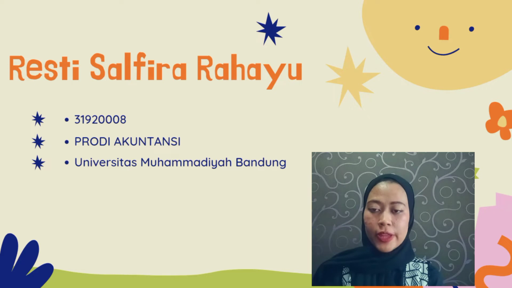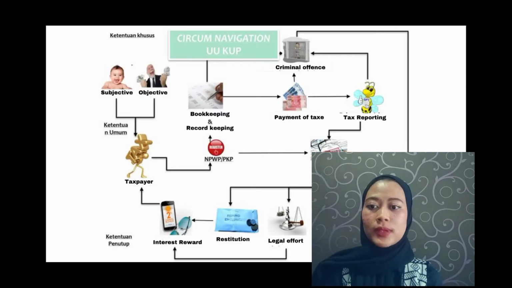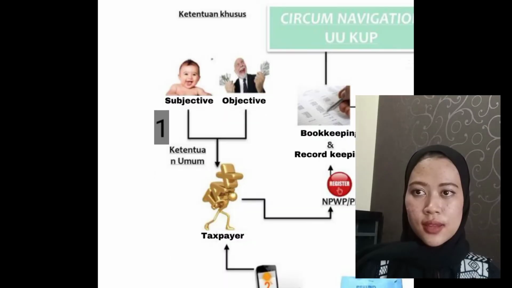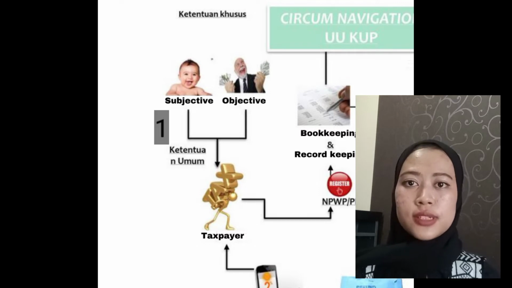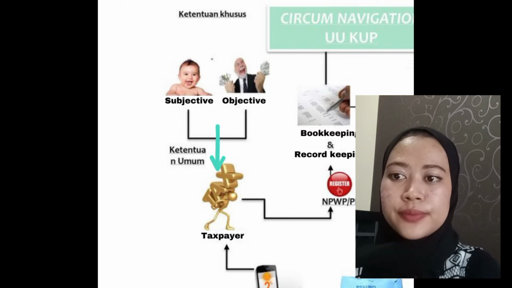The topic of my talk today is circumnavigation for general provision and tax procedure. The first is the subjective condition and objective condition. These are the main conditions for becoming a taxpayer.